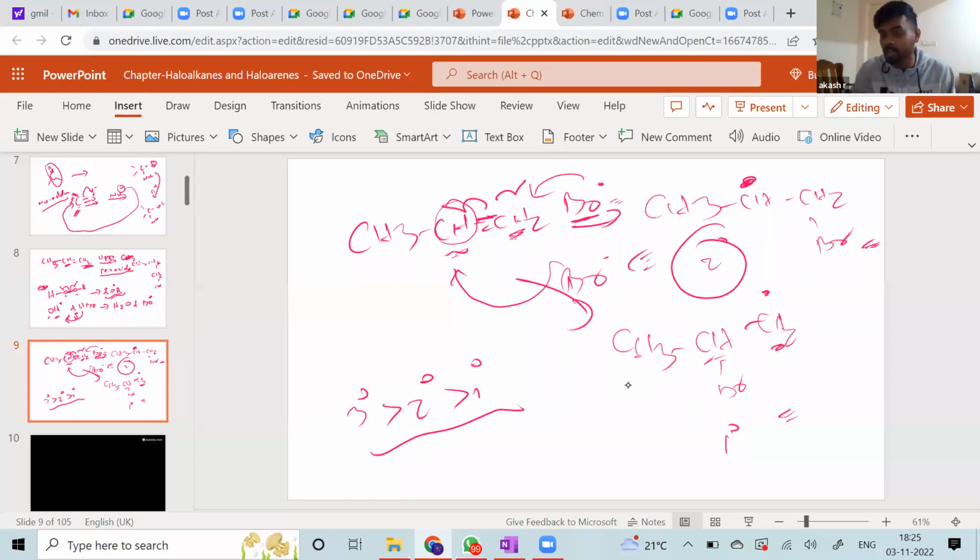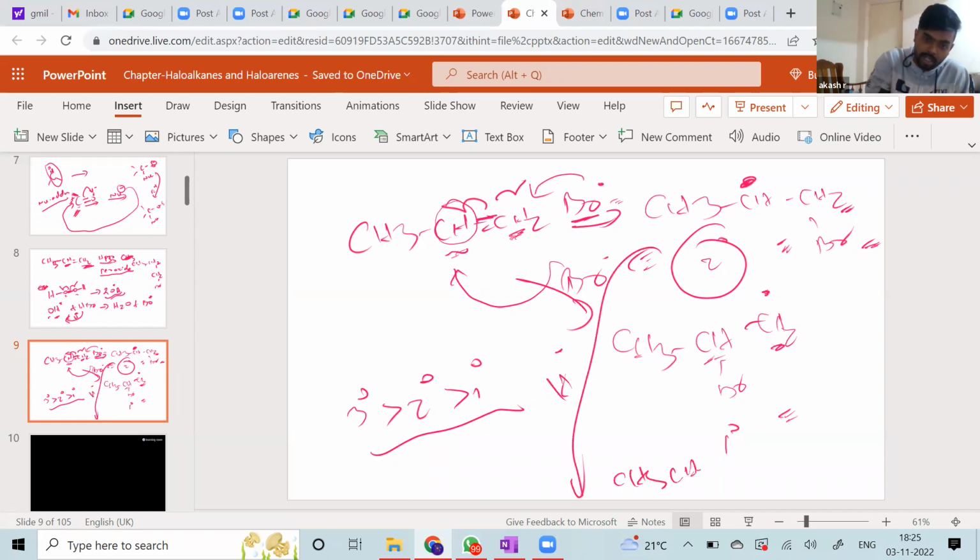The Br has to attack the unsubstituted position, the anti-Markovnikov position, and only then are you able to form a stable free radical. Eventually it will take up an H dot and form CH3, CH2, CH2, Br. That is the reason you get the anti-Markovnikov product, because it is a free radical addition.